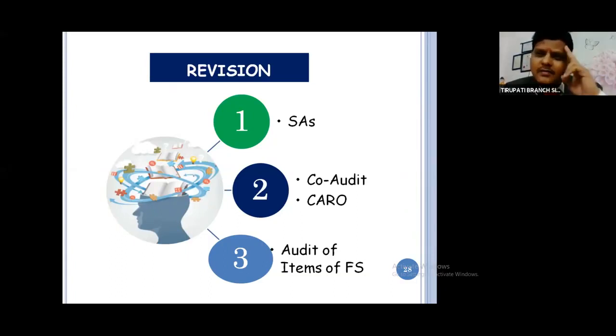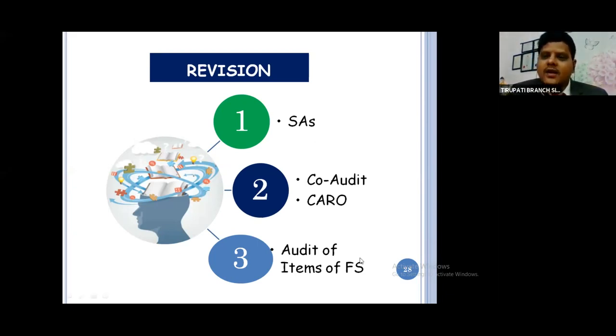As I told, please memorize the Standards on Auditing, revise them, and remember the phrases. Take up the second part, Company Audit and CARO. One CARO question is sure, and Company Audit will cover approximately 10 to 11 marks in the examination. Almost 50% of the syllabus is here. MCQs of 30 marks are over, and again some 30 to 35 marks are covered here. In total, 65 to 70 marks are covered with these two areas.